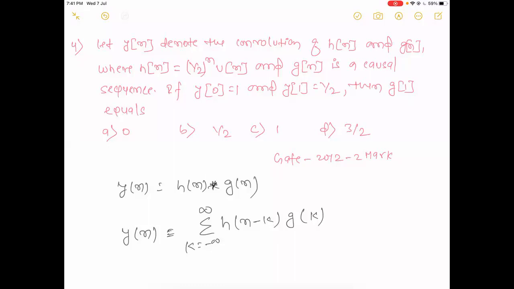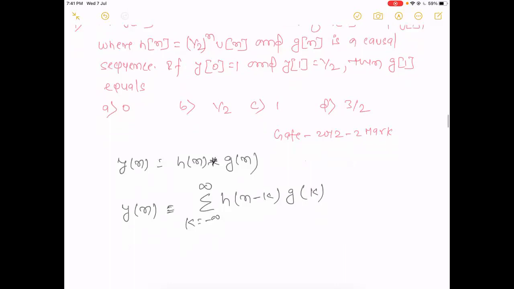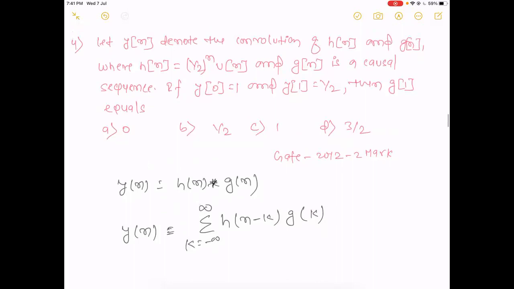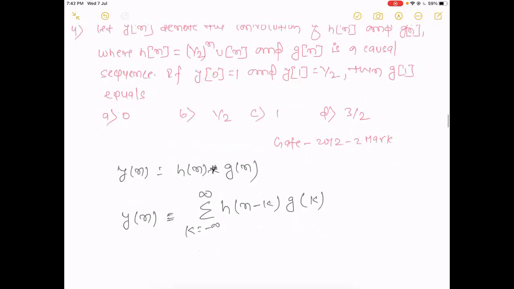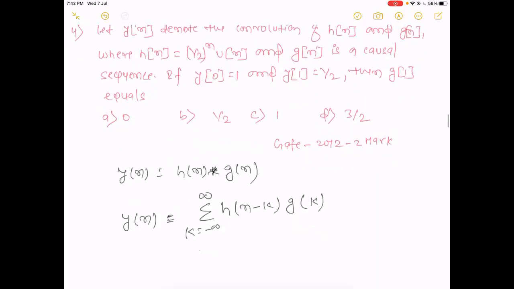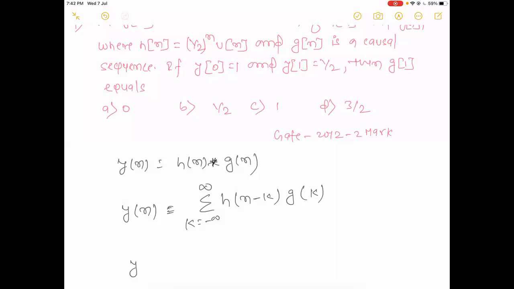We have to find g[1], so we have to find y[0], y[1].